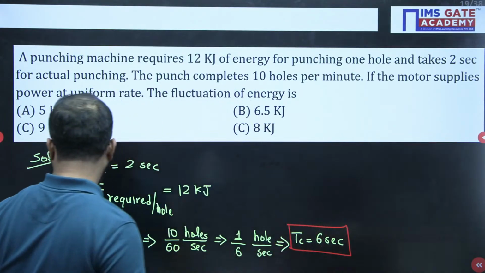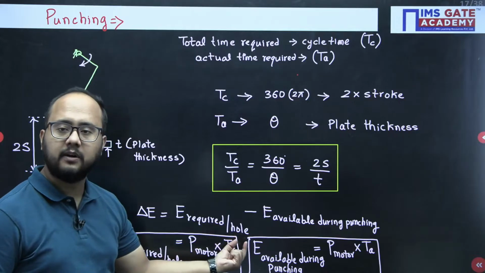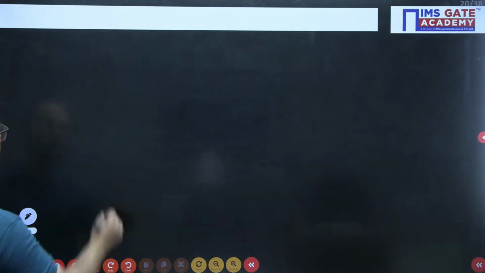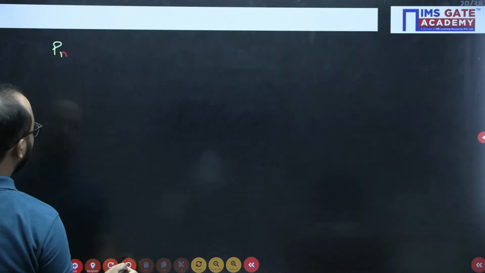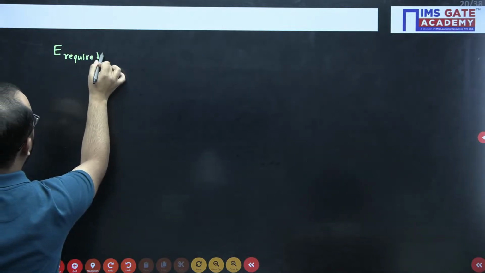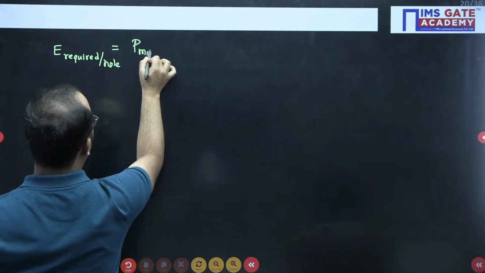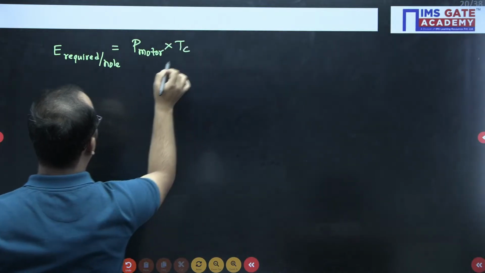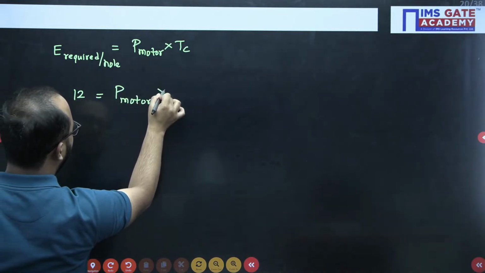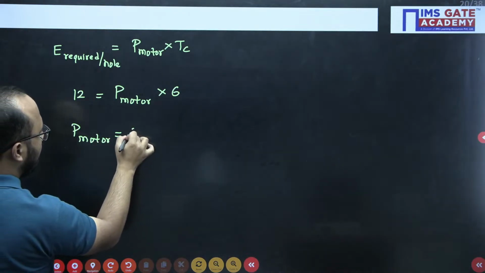Just now I told you one formula here also. Energy required per hole is nothing but power of motor multiplied by cycle time. This formula I will use to calculate power of motor. So this is 12 kilojoule, power of motor multiplied by 6. So power of motor finally we will be getting as 2 kilowatt.